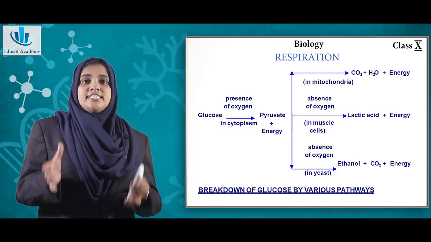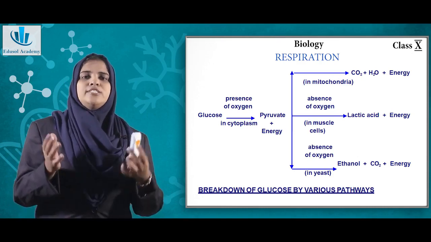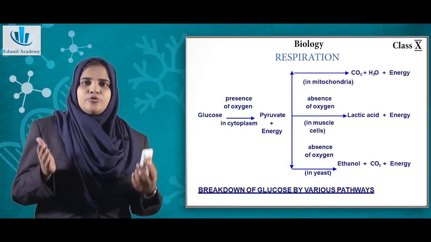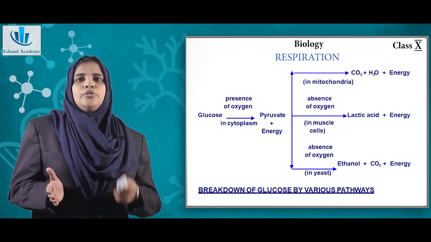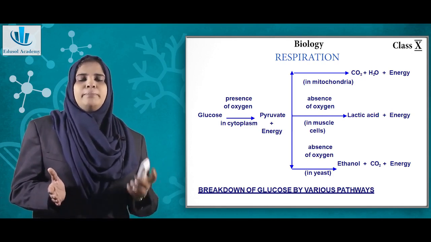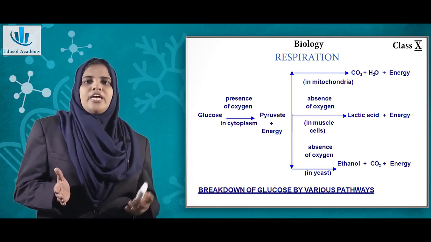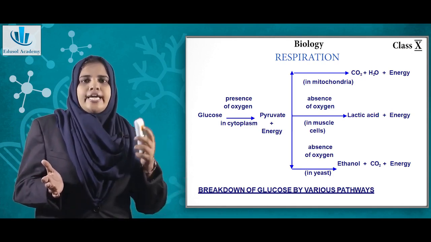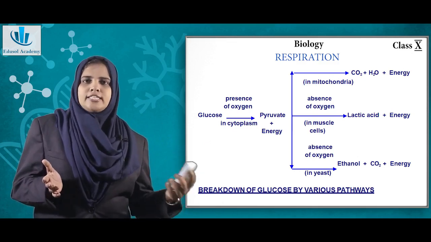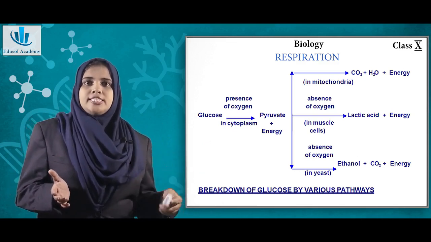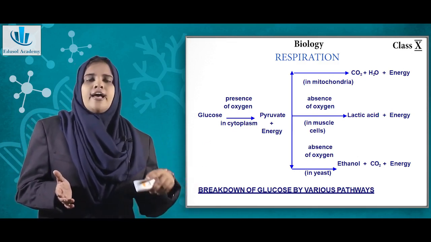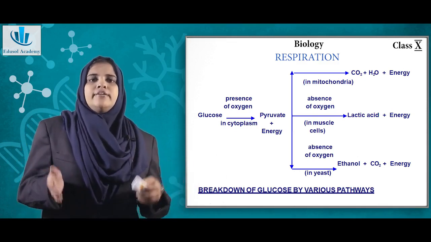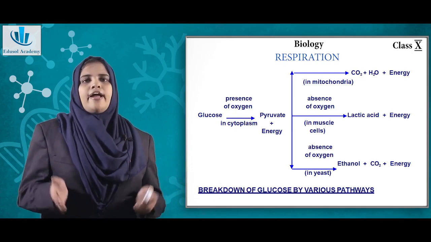Alright, so this ATP molecule is what gives energy to the cell to function properly. So these are the 3 important pathways where the pyruvate forms different molecules. In yeast it forms ethanol, inside your muscle cell it forms lactic acid, and inside the mitochondria in most other cells it releases carbon dioxide and water.